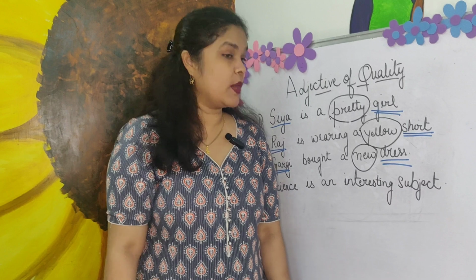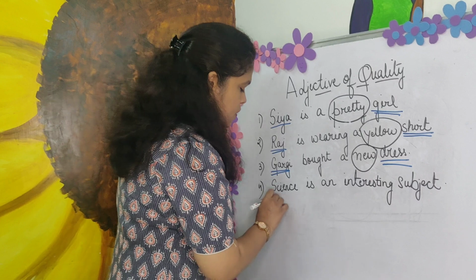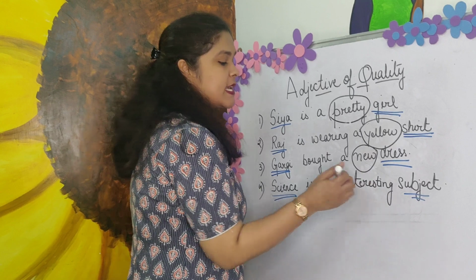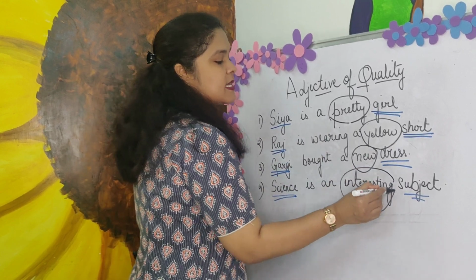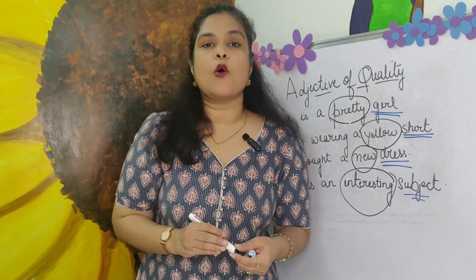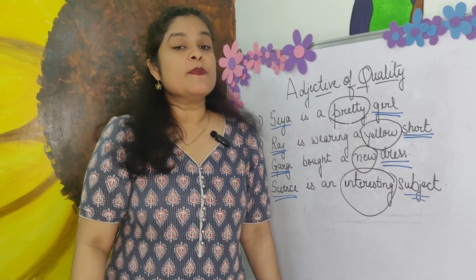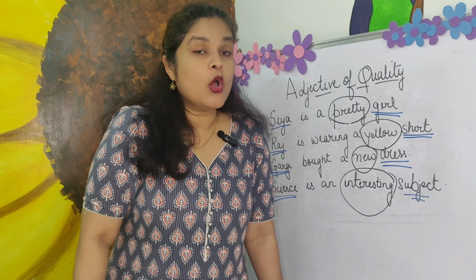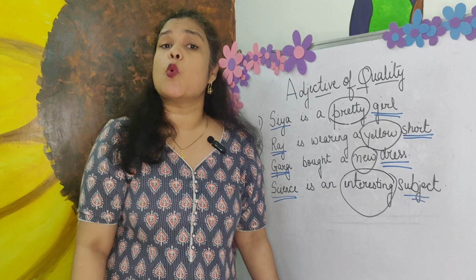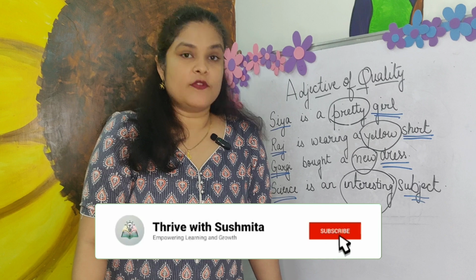I love science. Okay, what about you? So it says science is an interesting subject. So basically it is talking about science. What kind of a subject is science? It is an interesting subject. So interesting is the word which is telling us something about the quality of the noun, okay? So adjective of quality tells you what kind of noun it is, or it describes the noun in terms of shape, size, color, quality. Those adjectives we refer to as adjective of quality.